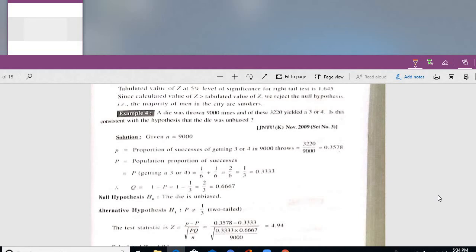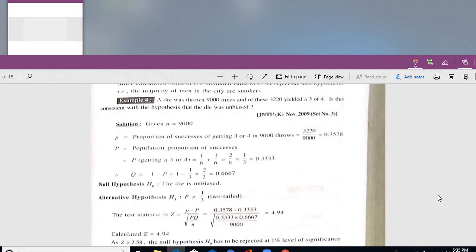Similarly, a die problem. A die was thrown 9,000 times, and of these 3,220 yielded a 3 or 4. Is this consistent with the hypothesis that the die was unbiased? See here, how many times is the die thrown? 9,000 times. Proportion of success, 3,220 by 9,000, 0.3578.